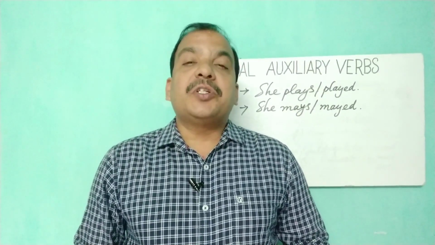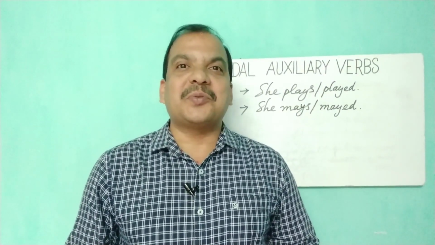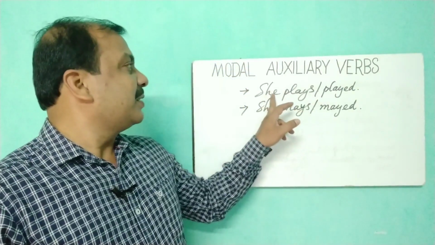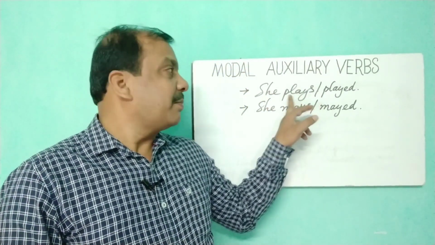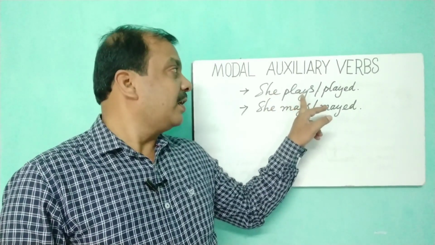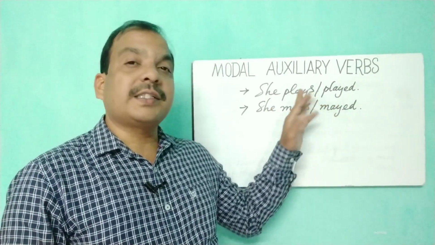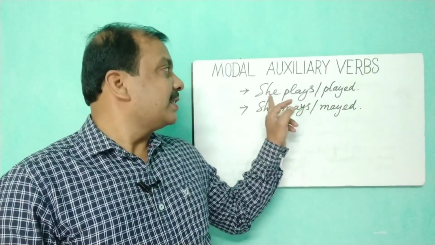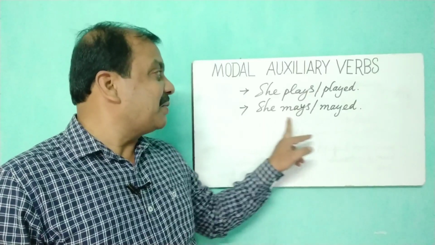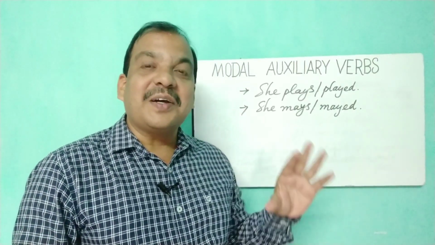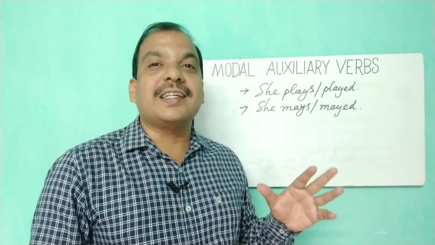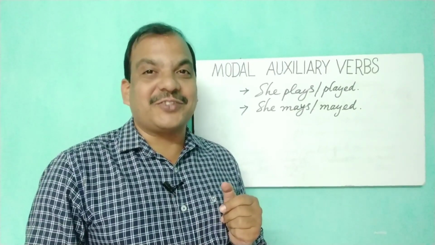And while making use of the modal auxiliary verbs, we have to remember how we do have: she plays, present indefinite or present simple third person singular number, the base verb plus s, es or ies. She plays. Don't use she mays. The modal auxiliary verbs don't have the s, es, ies form, my dear children.